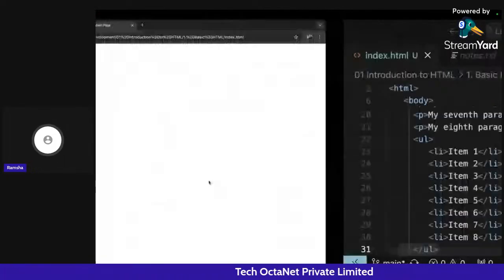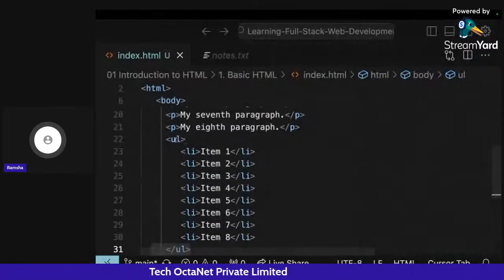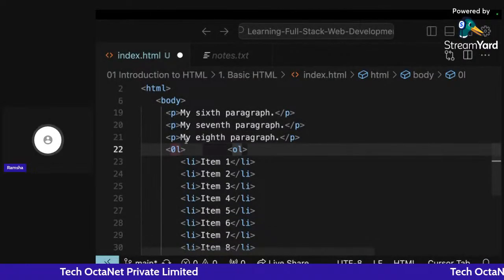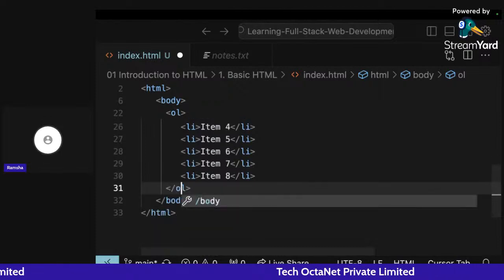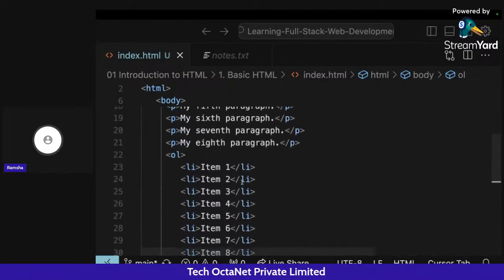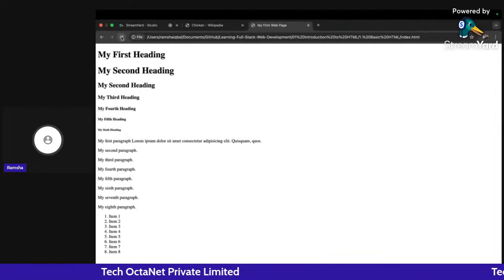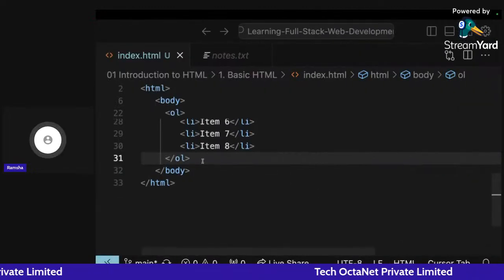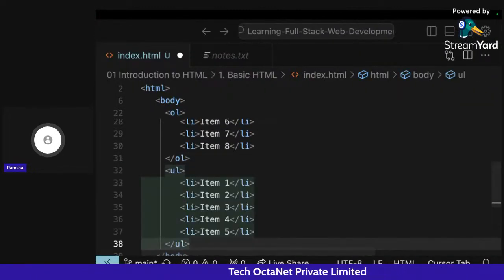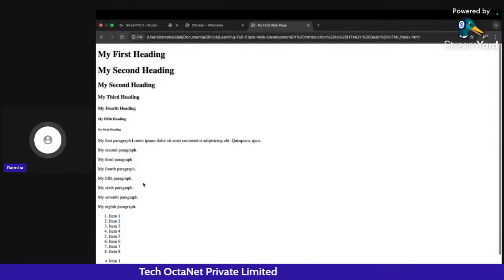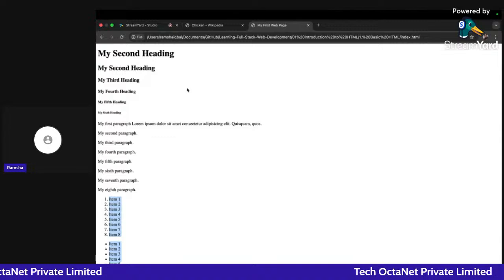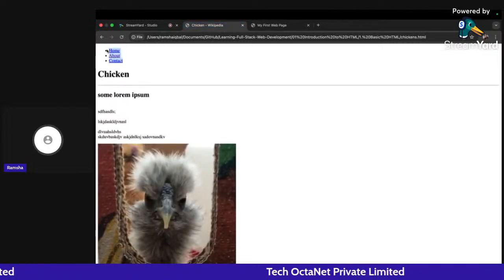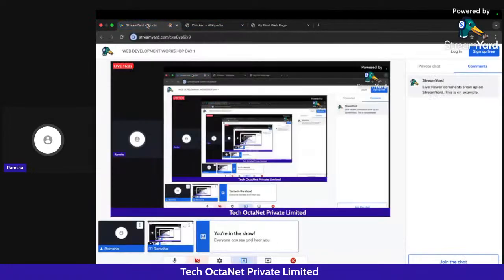Now, what if I want to make them numbered? In place of UL, I can use the ordered list tag here. This is the only thing that I have to change. If I go back and click on refresh, you can see I'm now getting a numbered list here, right? So you can create an unordered list, and you can also create an ordered list, and you can do this multiple times on your web page. So that's how we have created these list items here.